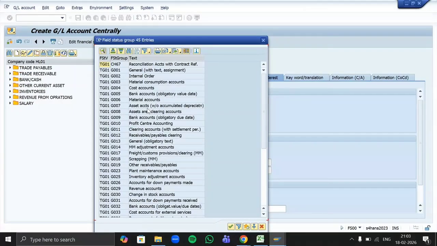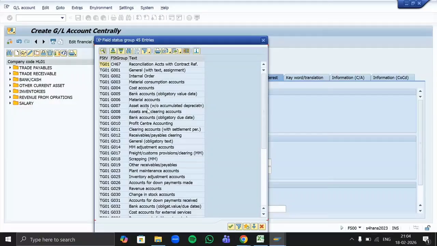Whatever the standard things are there, in the same way we configure. So rather than creating manually, we always copy it from 0001. There can be chances that you might be copying from 0001 or 1710 or 1000. It depends what kind of company you are creating. So this can vary, but whatever groups are there, they will remain as they are.